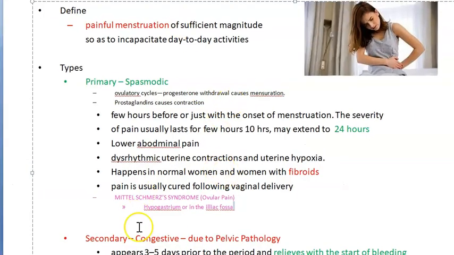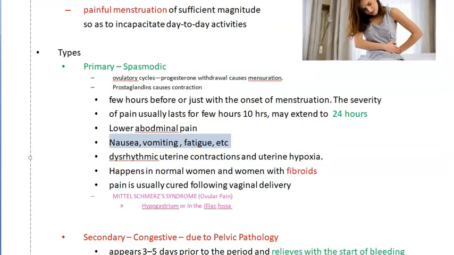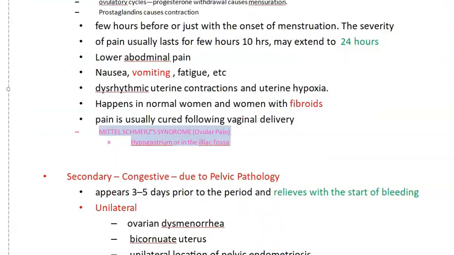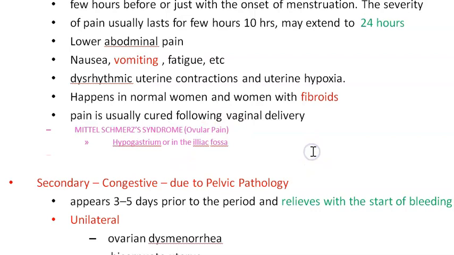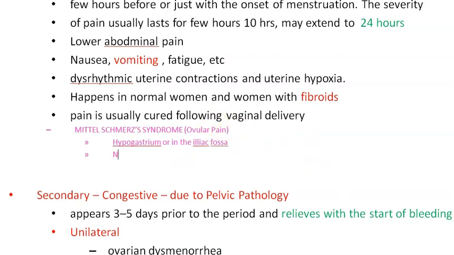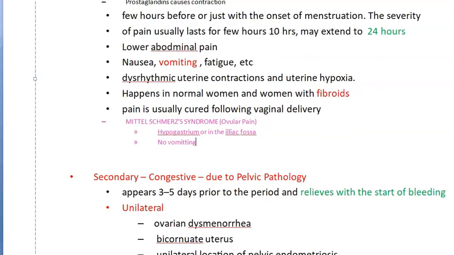Along with the spasmodic pain, people can have nausea, vomiting, fatigue, headache, diarrhea, tachycardia, etc. I used to have vomiting. Very annoying. Coming to Mittelschmerz, they are very particular in saying that there will be no vomiting in this ovulatory pain. No vomiting. They are very particular about this. It's conspicuously absent, the textbook says.